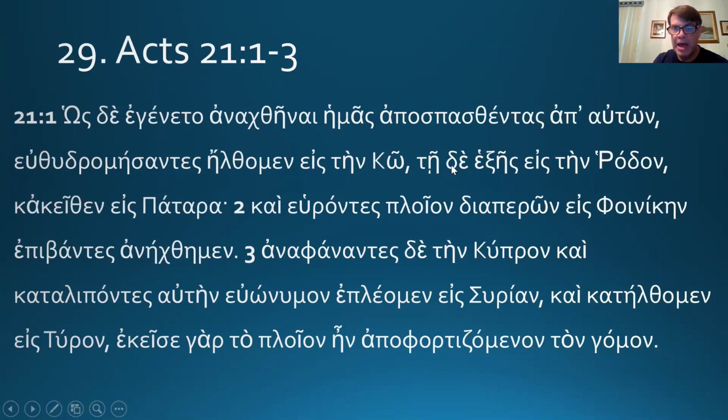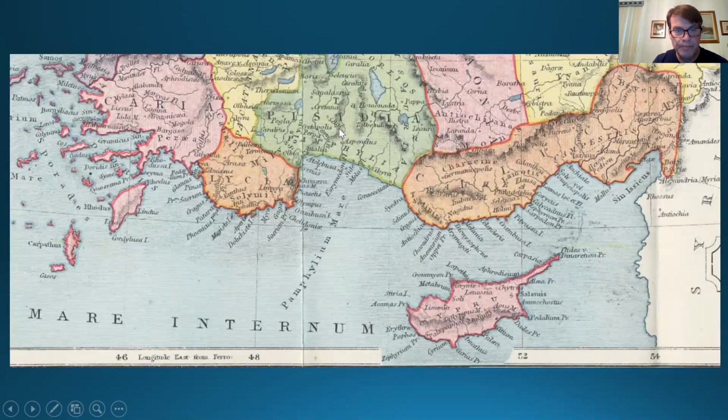Step 2, and on the next day into Rhodes. So Rhodes is the big island here. Very nice island. I like it. I've been there once. So they went from Miletus to Kos, and then they probably came along here to Rhodes. Okay. Next, they're going to go to Patara. I'll just go ahead and show you. Rhodes to Patara is next.